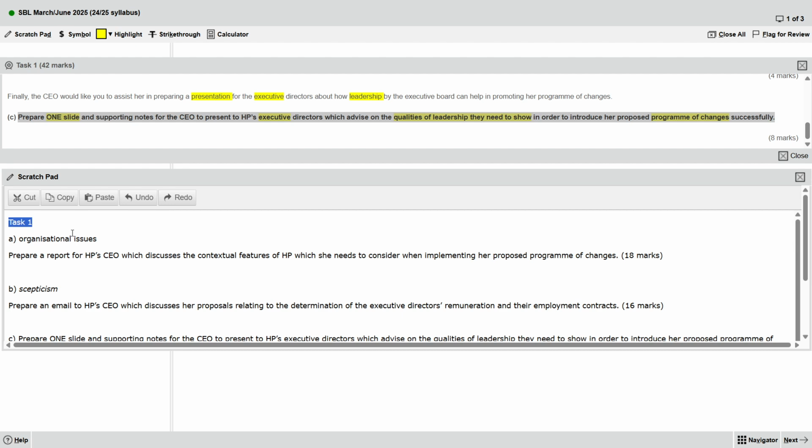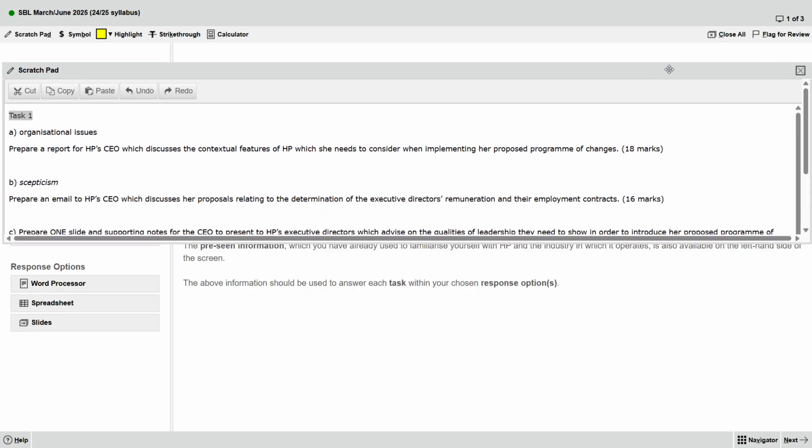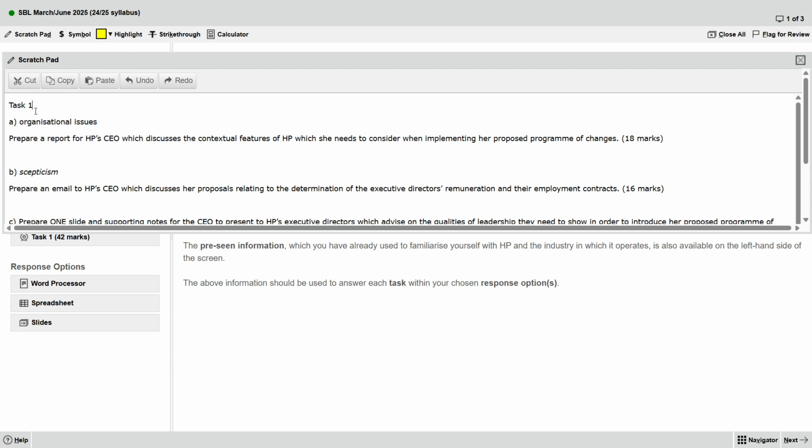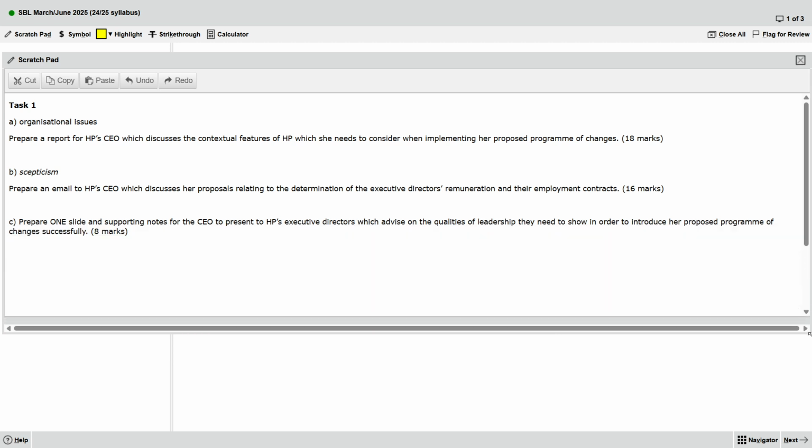Then I will bold. How to bold? You can select this, then press Control B. Okay.